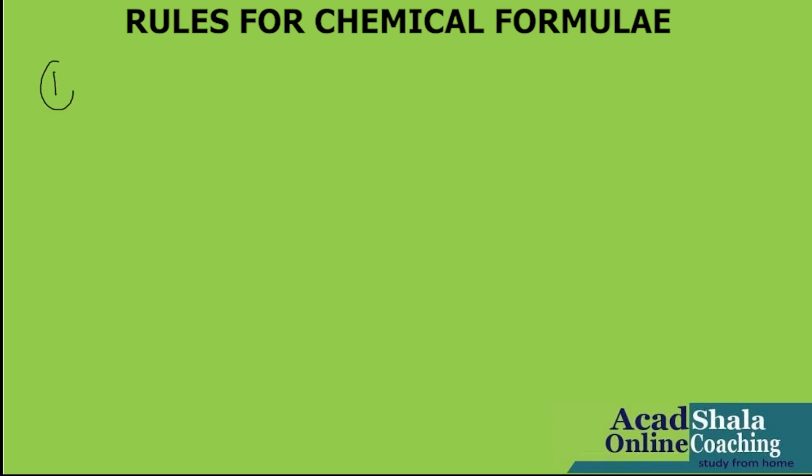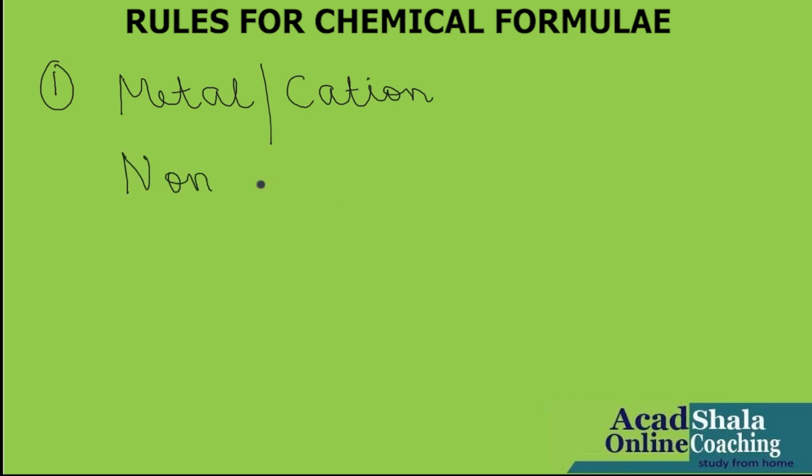Now the first rule says that we should always write metal, which is also known as cation, first, and then we should write non-metal or anion afterwards.